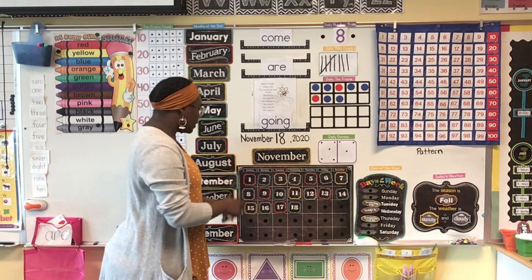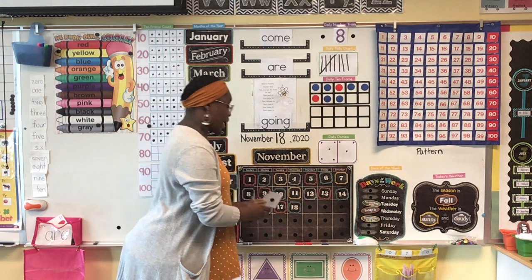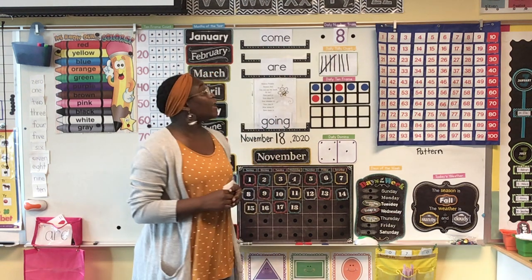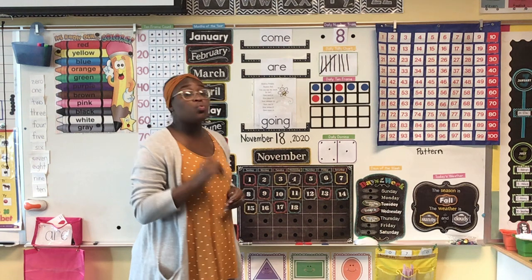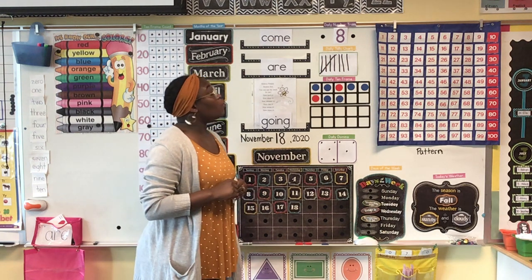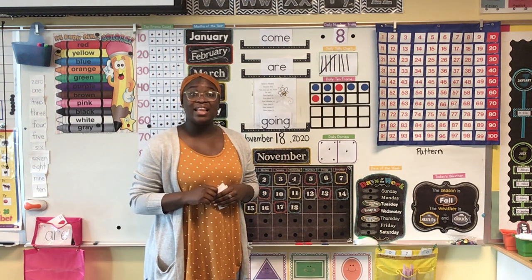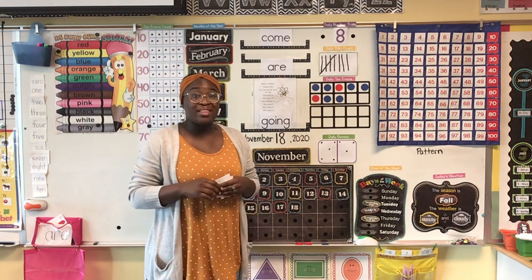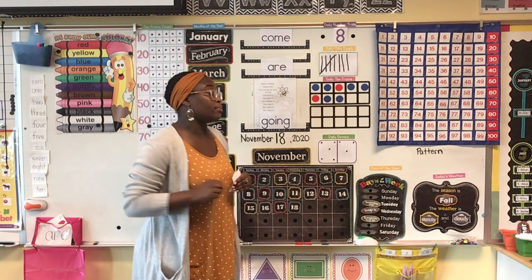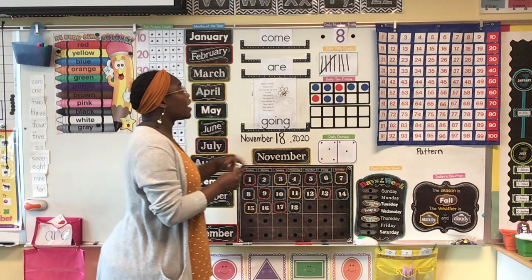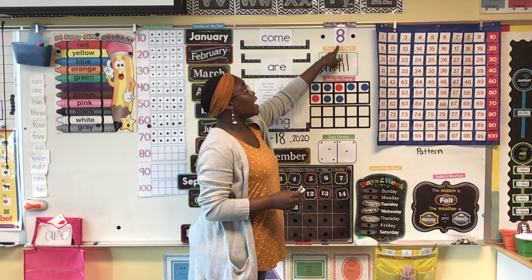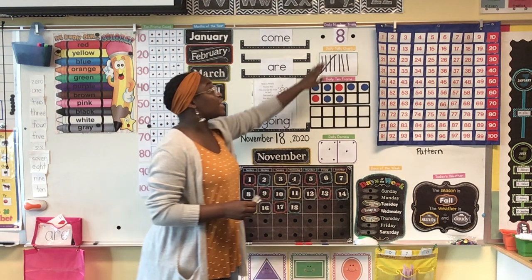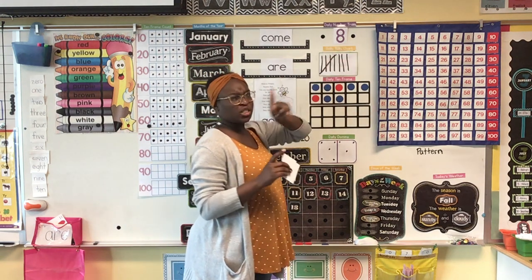Alrighty, friends, let's go ahead and look back up at our number of the day. What's our number of the day again? It's the number 8. But today we're going to find what number is one more than a number 8 and what number is one less. Okay? Remember, more is our bigger number. Less is the smaller number, okay? So, here we have it. We have 8, and we need to find one more than 8. Okay, so that means that the number has to be bigger than 8, but just one more.